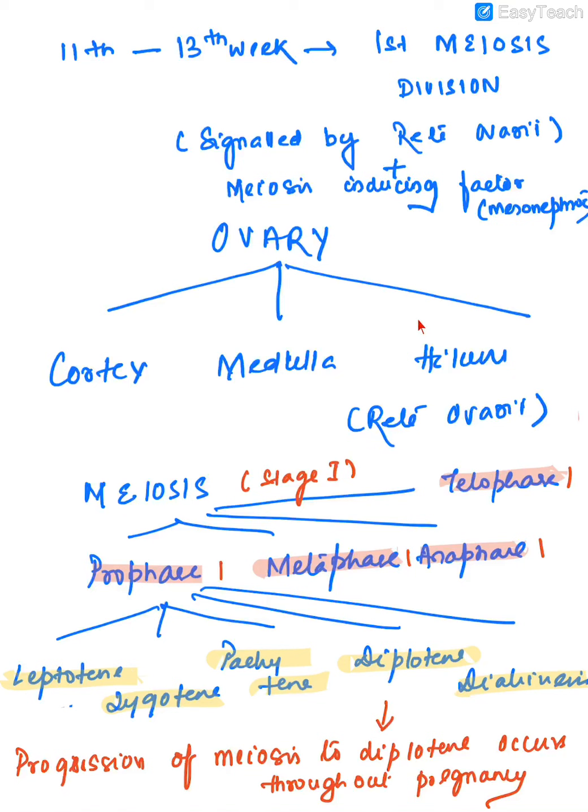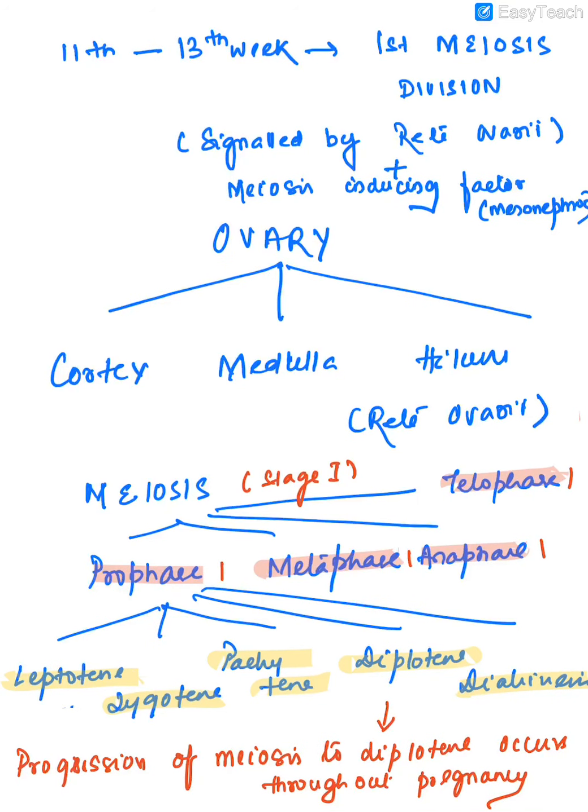So the rete ovary produces certain proteins that signal the first meiotic division, and the mesonephros that is present behind the gonadal ridge also produces a meiosis inducing factor. So the oogonia enters the first meiotic division. What are the stages of meiosis 1? Prophase 1, metaphase 1, anaphase 1 and telophase 1. Again, the prophase can be divided into leptotene, zygotene, pachytene, diplotene and diakinesis.